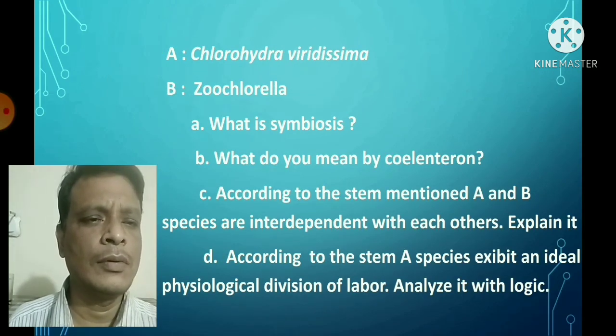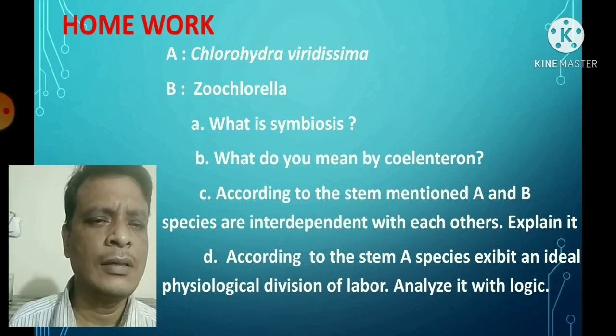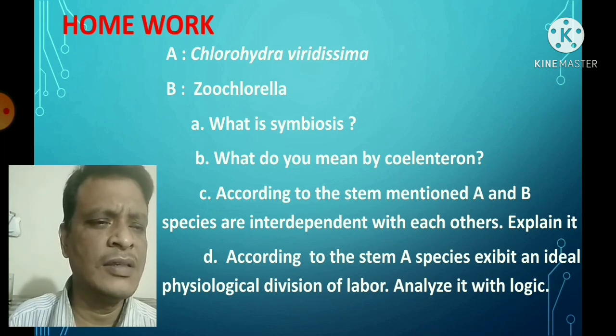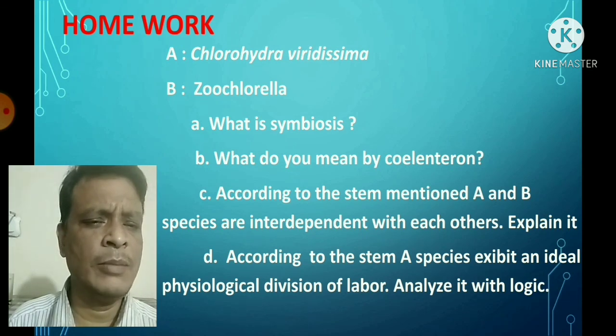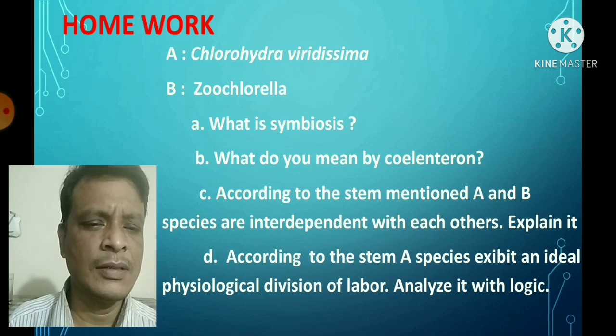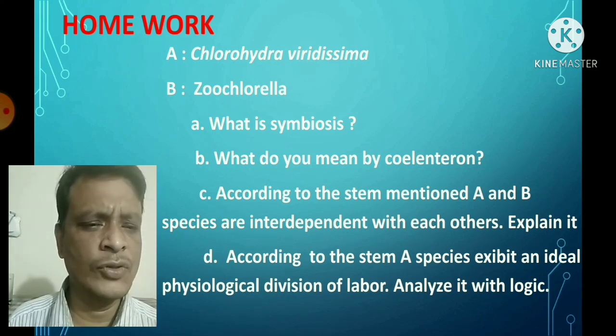Now the homework. A, Chlorohydra viridissima. B, Zoochlorella. A, what is symbiosis? B, what do you mean by coelenteron? C, according to the stem, the mentioned A and B species are interdependent with each other. Explain it. D, according to the stem, a species exhibits the ideal physiological division of labor. Analyze it with logic.